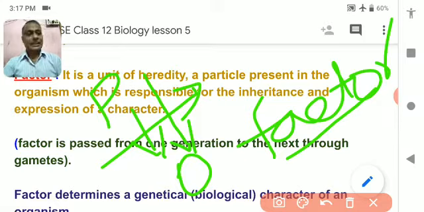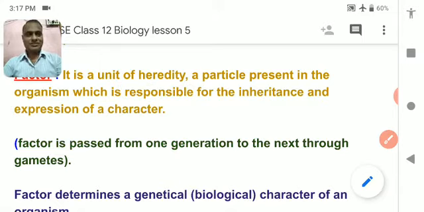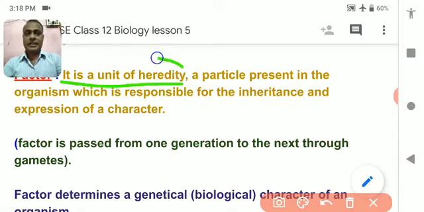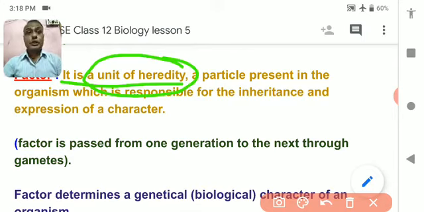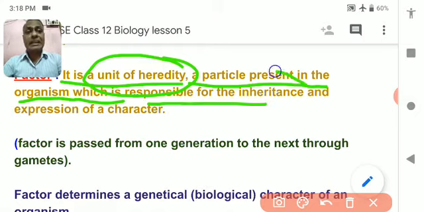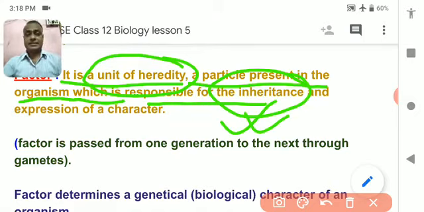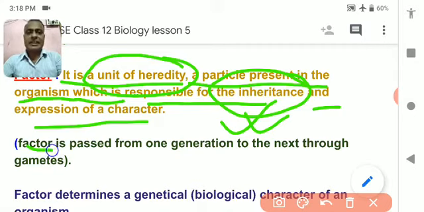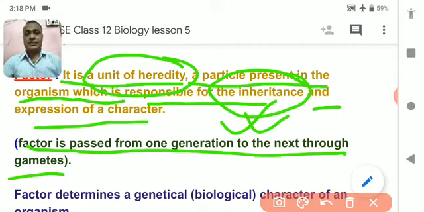I think you understood. Let's see the definition. So factor is a unit of heredity. Very important. Unit of heredity means genes. So factor is a unit of heredity, meaning it is a gene. A particle present inside the organism which is responsible for the inheritance. Inheritance means bringing the character and expression of a character. It brings the character from parent to offspring and also expresses it in the child. So factor is passed from one generation to the next through gametes. Yes, it is very important.